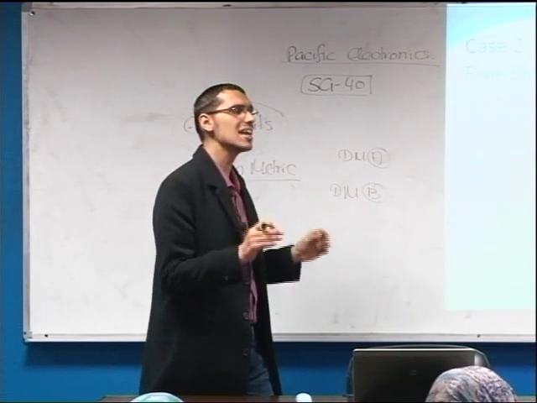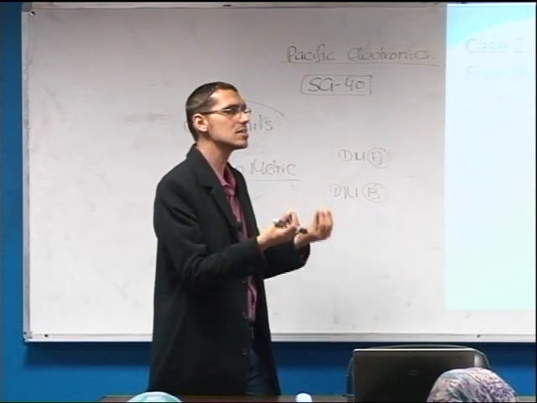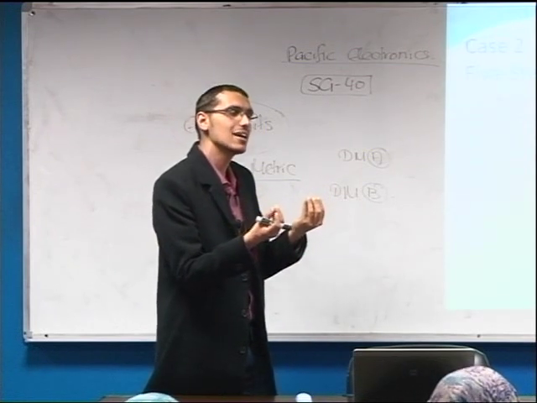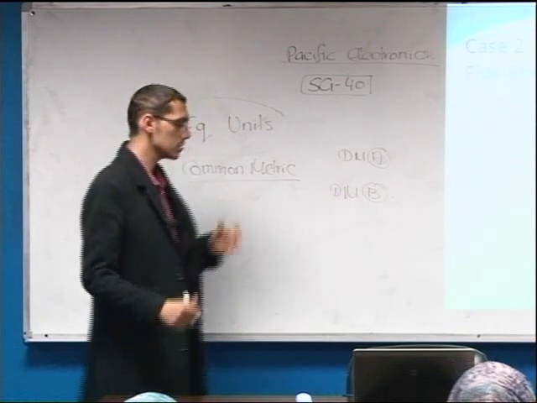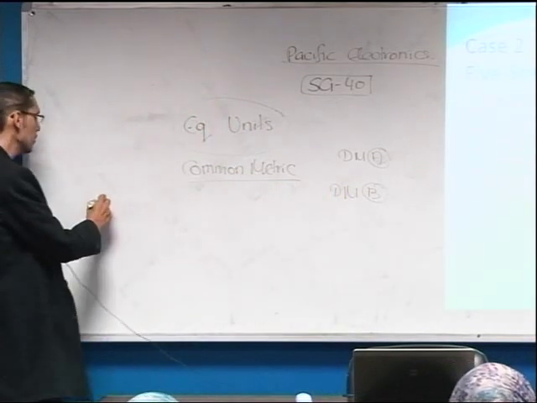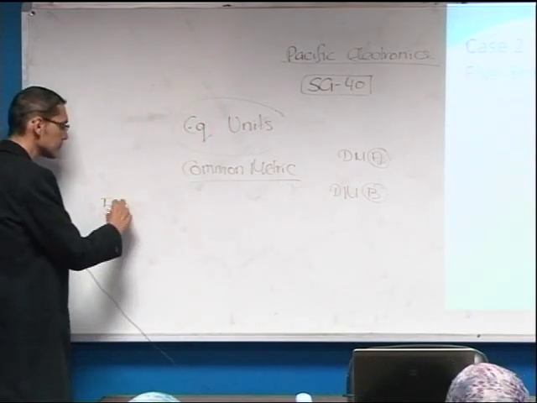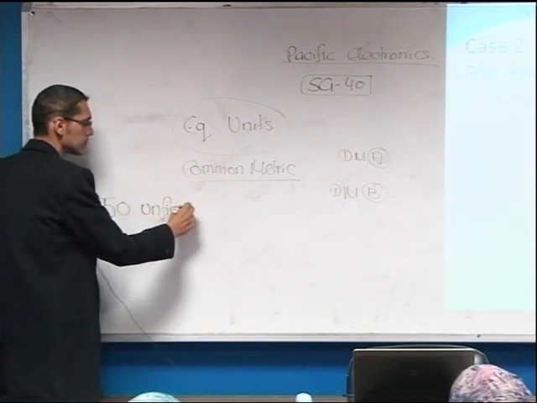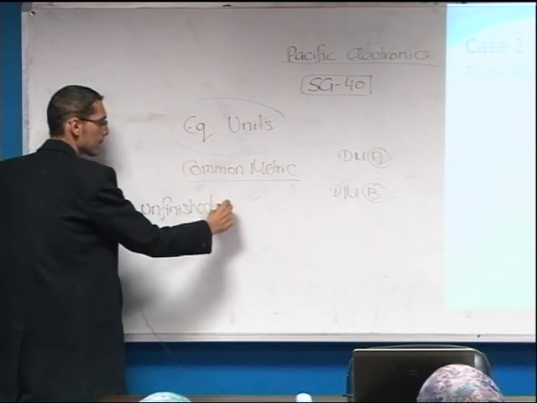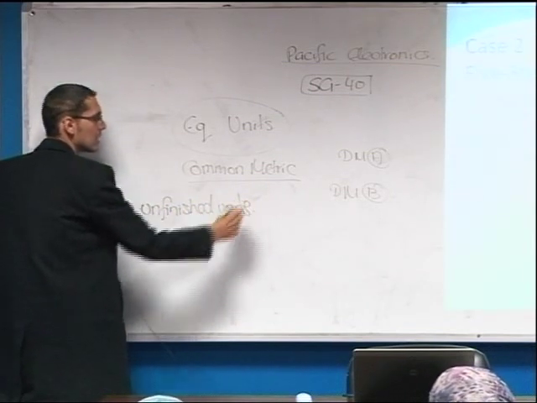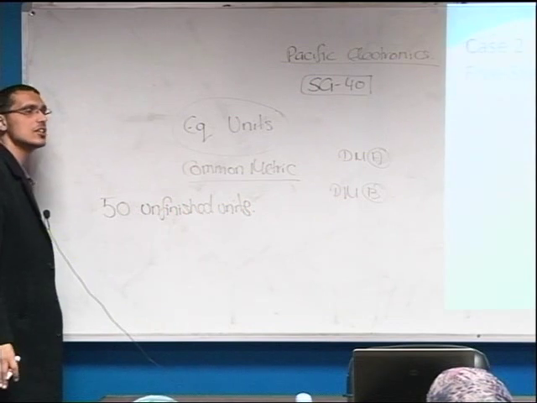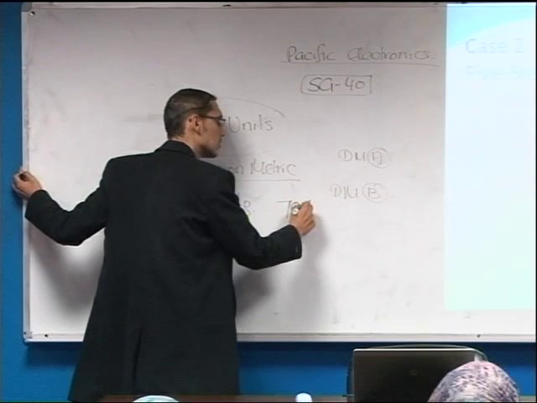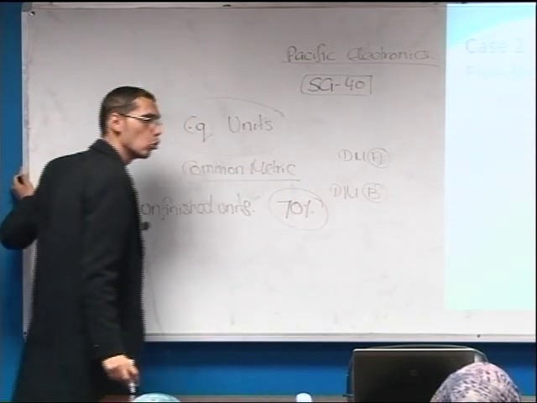We are going to understand the equivalent units according to a simple illustration. For instance, if we had 50 unfinished units, these 50 unfinished units have taken 70% of conversion costs.